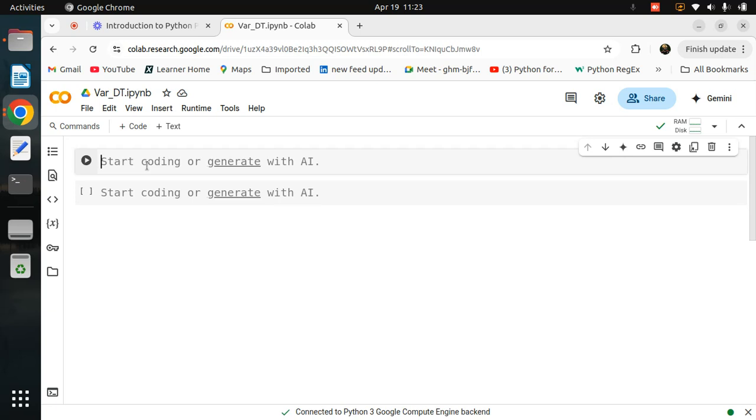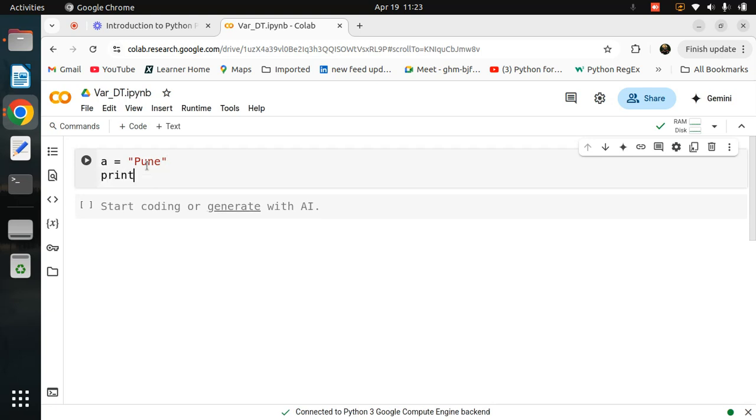Now we will move forward, as we already know what is meant by variable and what is meant by data type. So in this lecture, we are simply putting effort on variable and data type. Got it? First I am declaring the variable name, that is A is equal to Pune. So this is my variable. After that, I want to print that Pune, so inside a round bracket I put A.